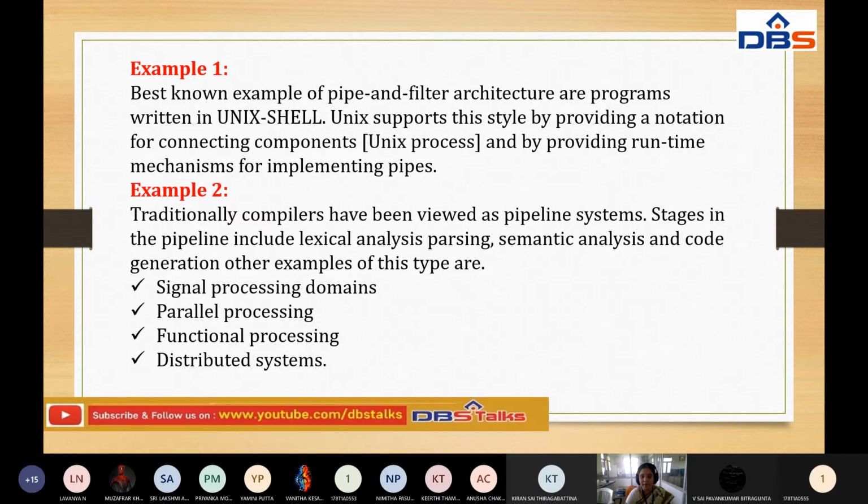So the kinds of pipeline stages include lexical analysis, parsing, semantic analysis and code generation. These are the best examples of the pipes and filters architectural style: one is Unix, and second is the lexical analysis, parsing, semantic analysis and code generation.